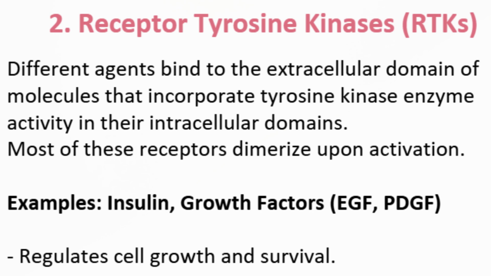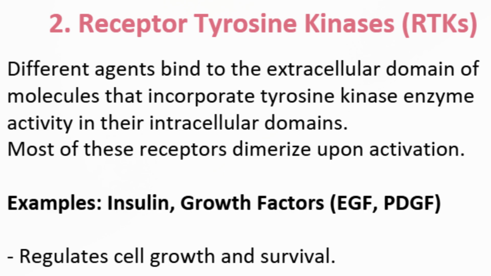Now, let's discuss receptor tyrosine kinase. These receptors have an extracellular domain that binds to specific ligands and an intracellular domain that has tyrosine kinase enzyme activity. When a ligand binds to the receptor, two receptor molecules come together, a process known as dimerization.